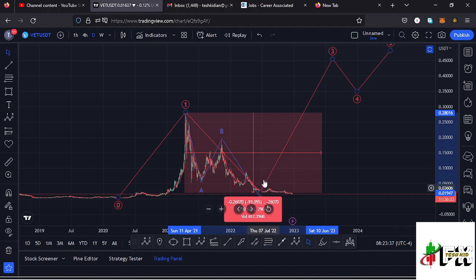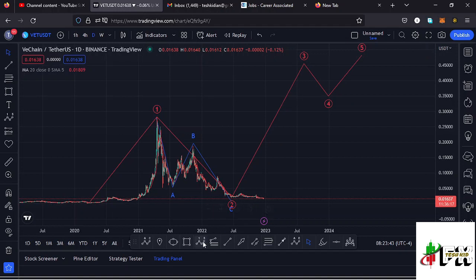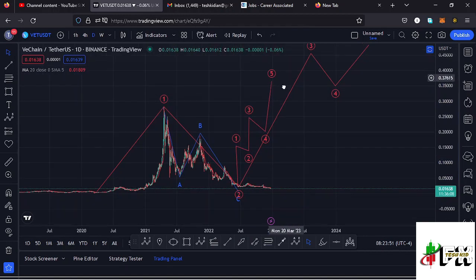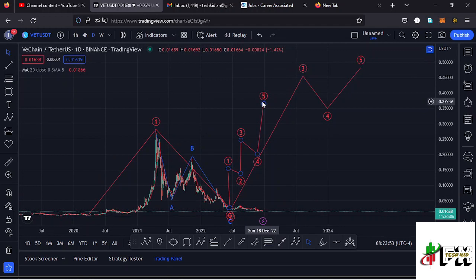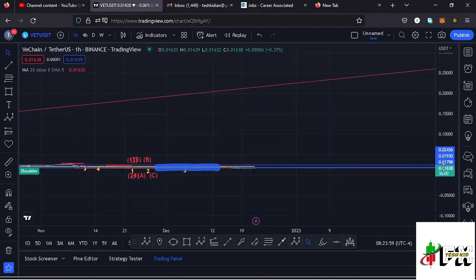And very soon I'm expecting this impulsive movement to the upside to start in the formation of that higher Elliott wave count 3. And because the wave 3 is an impulsive wave, we also expect to see fractal waves in formation like that, having the wave 5 of those fractal waves completing the formation of that higher Elliott wave count 3 to the upside. And jumping to the 1 hour chart for further analysis, let me also give you the short-term scenarios that I'm expecting to play out here on the Vechain chart.